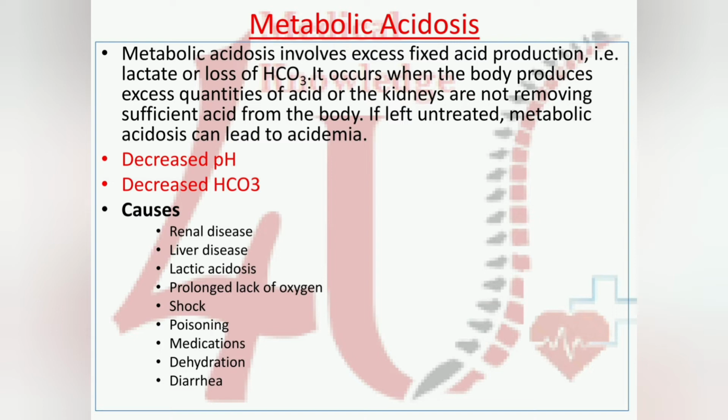The causes of metabolic acidosis are renal disease, liver disease, lactic acidosis, prolonged lack of oxygen, shock, poisoning, medications, dehydration, diarrhea. These are the main causes of metabolic acidosis.